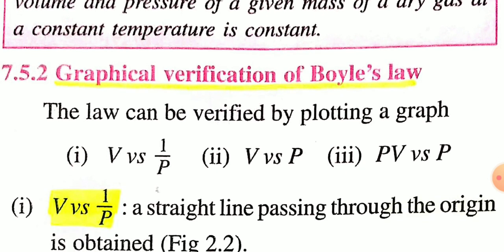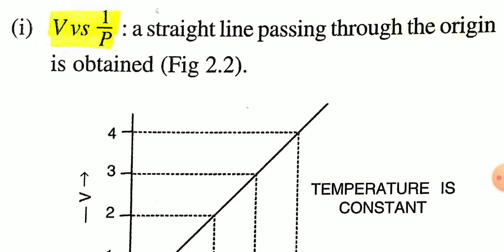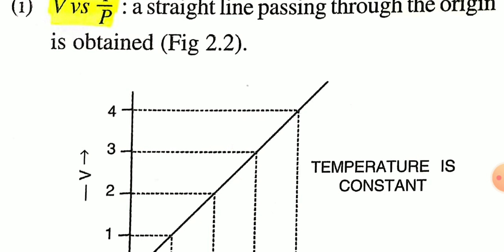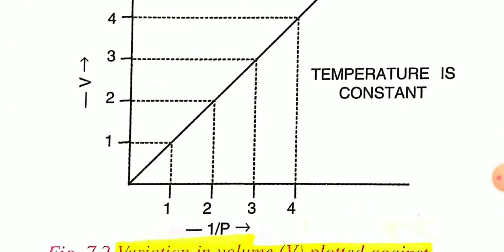Now, graphical verification of Boyle's law. Boyle's law can be verified by plotting graphs of volume versus 1 by pressure, volume versus pressure, and PV versus P. Okay, so first see the volume versus 1 by P graph. It looks like this. This is volume versus 1 by P.